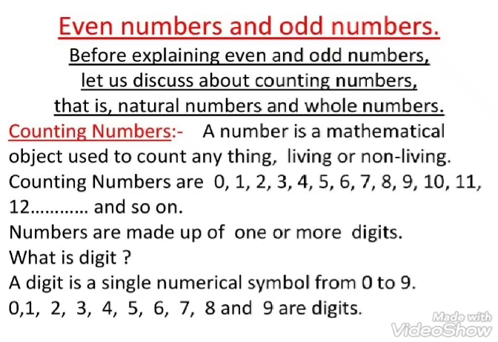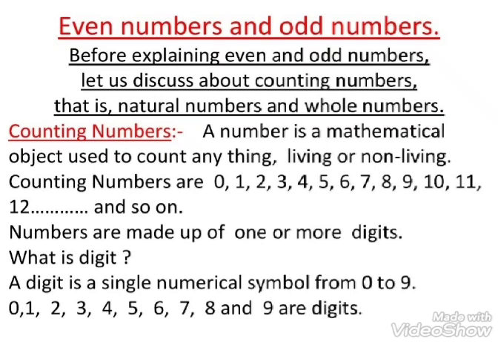Counting numbers. A number is a mathematical object used to count anything living or non-living.